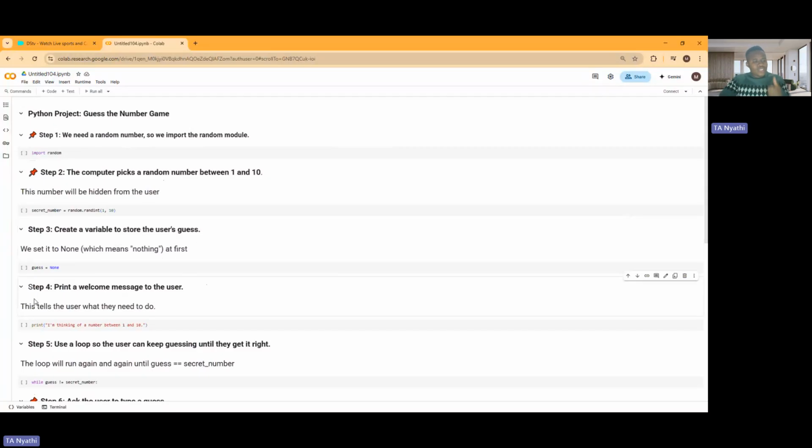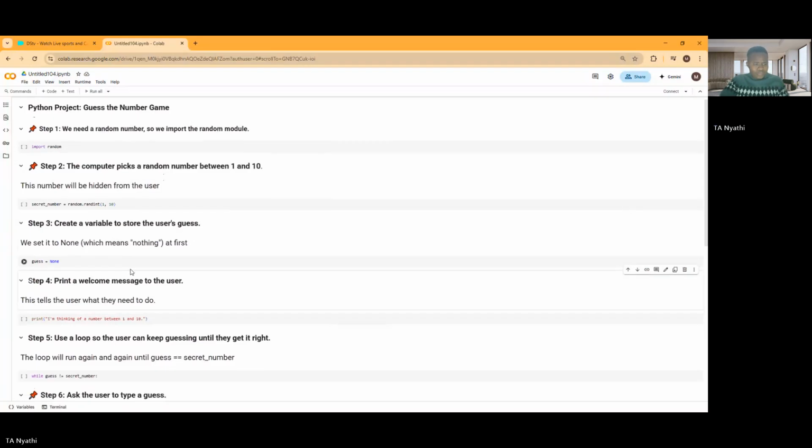Step 4, we print. If you watched the first video, you saw we printed hello world. Normally if you are starting Python, the teacher tells you to print hello world. So print is how we display something. We print a welcome message to the user, telling them what they need to do. So we say print, I'm thinking of a number between 1 and 10.